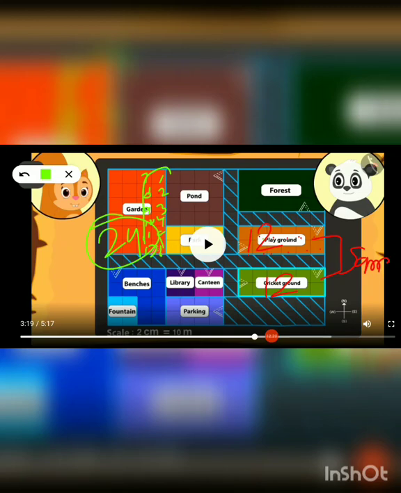What is the spot in this 24 blocks? This is garden. So the largest area according to this map is prescribed for this garden. Okay, means the biggest spot here, the spot with the maximum area, is garden. Okay, and the same area covering spots are this playground and this cricket ground.